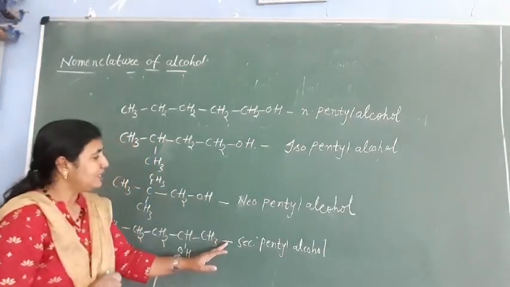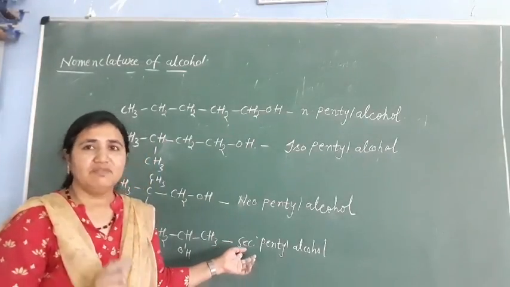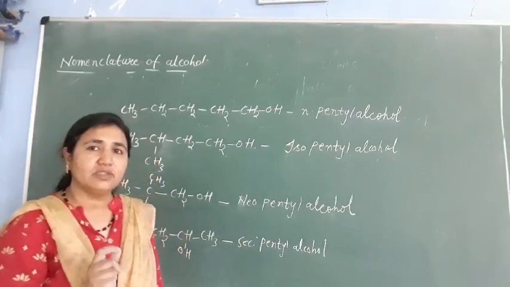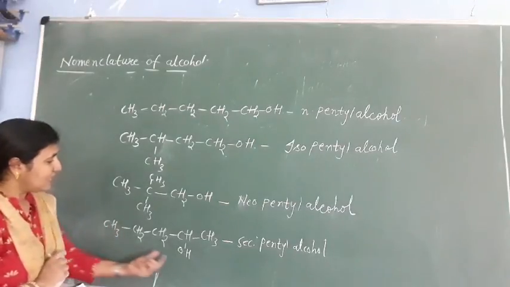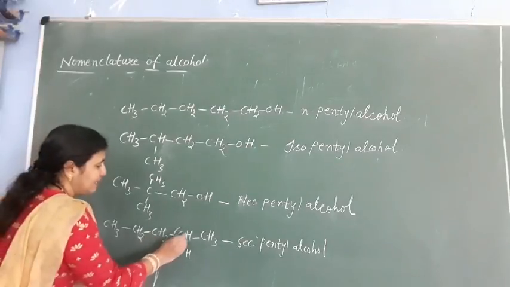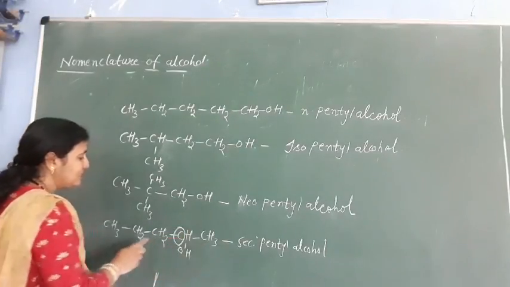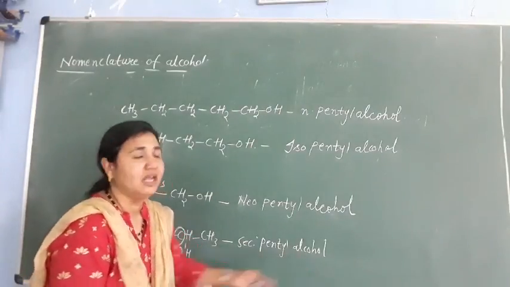But what is secondary and tertiary? Secondary alcohol means that if the OH group is present on a secondary carbon, then it is called a secondary alcohol. Here the OH group is attached to the secondary carbon. This carbon is a secondary carbon because it is attached to 2 other carbon atoms, so the name will be secondary pentyl alcohol.